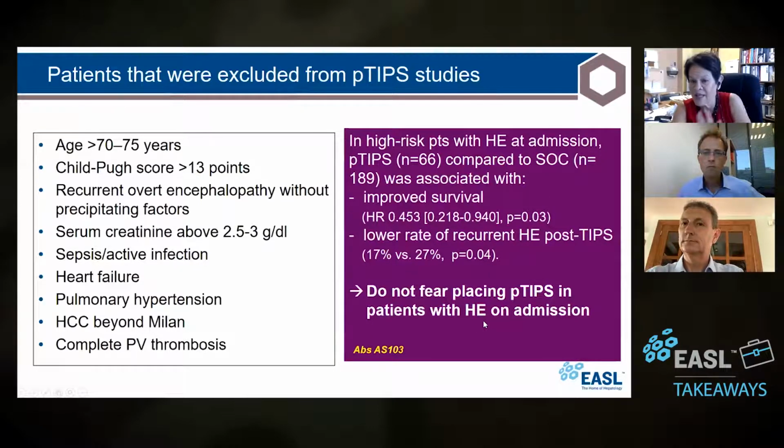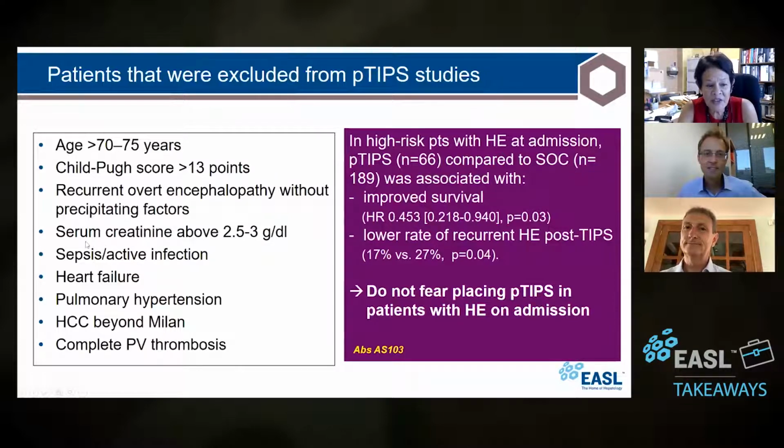All right, so that's when they come in because they're getting HE because they bled, that should not be a deterrent. Now, that's very different from recurrent overt encephalopathy, which is chronic and recurrent. That's a completely different concept. So people should really take a good history and look at the medical chart before, you know, these things do happen.